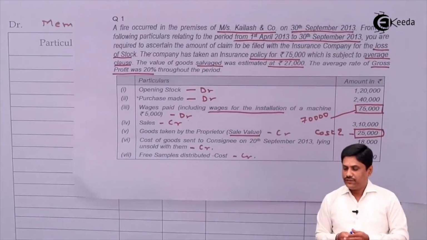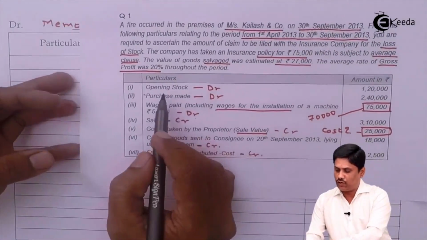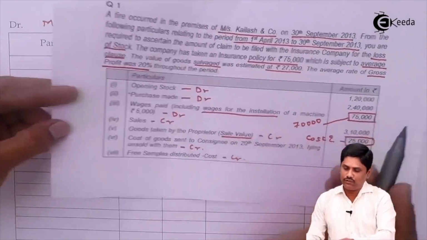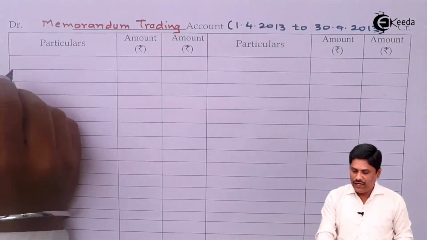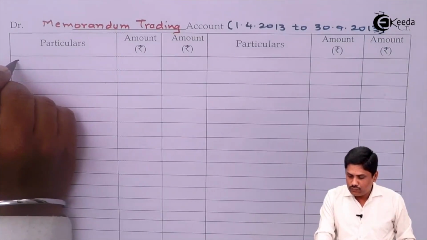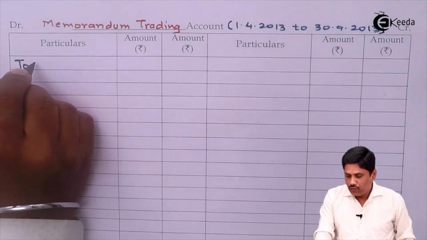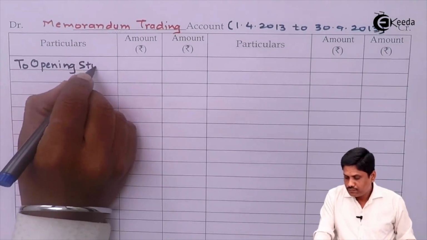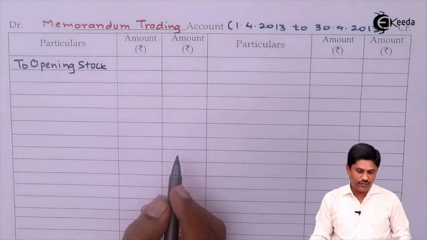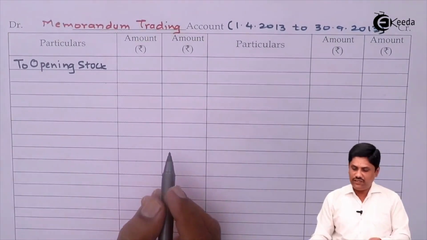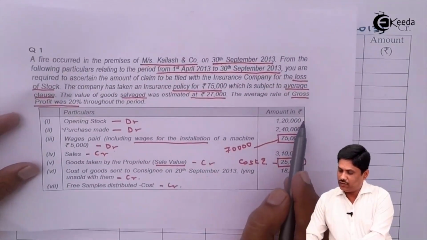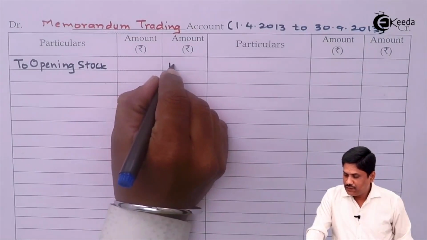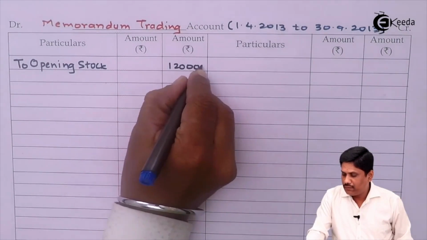In your question, they have mentioned this opening stock. I told you where to write it. It is to be written on the debit side of your memorandum trading account. So come to the debit side and here you write to opening stock. What is the amount of opening stock given? Opening stock amount is given rupees 1,20,000. This amount 1,20,000 will be recorded in the outer column of your memorandum trading account.